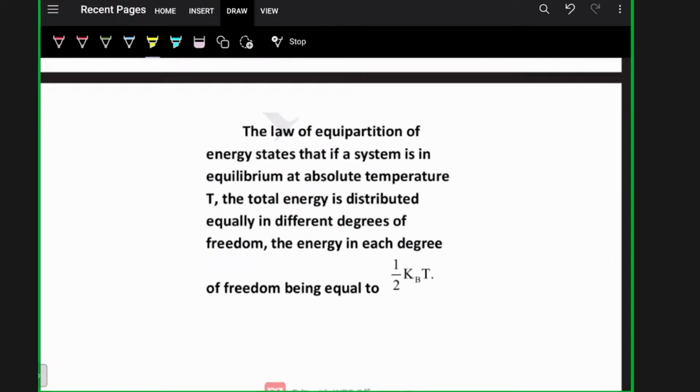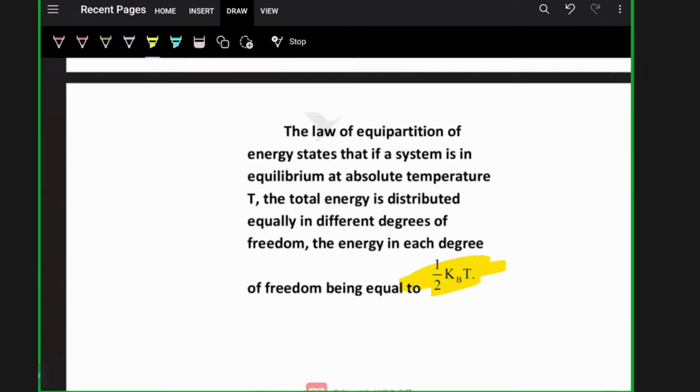So basically, what is the law of equipartition of energy? The law of equipartition of energy states that if a system is in equilibrium at absolute temperature T, the total energy is distributed equally in different degrees of freedom. The energy of each degree of freedom is equal to half kBT.